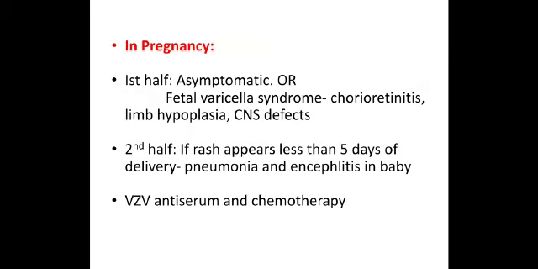So, if the woman gets chickenpox in the first half of pregnancy, the child may get fetal varicella syndrome, which will be manifested as chorioretinitis, limb hypoplasia, and CNS defects. That means the child is born with congenital defects if the infection to the mother is in the first half of the pregnancy. For all you know, sometimes the children of these mothers may be asymptomatic also, though the percentage is quite less.